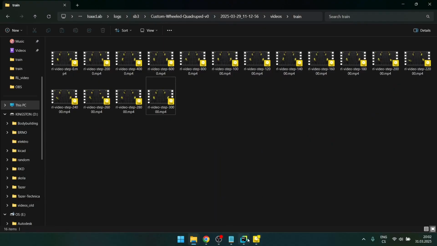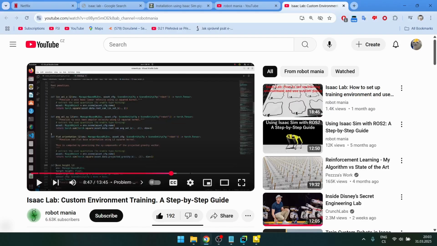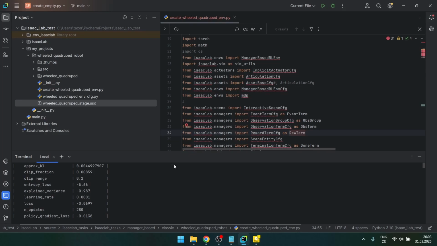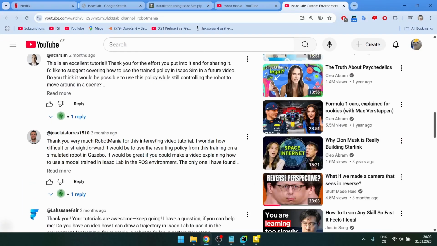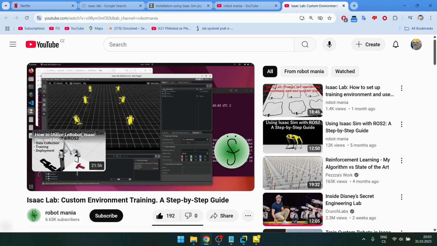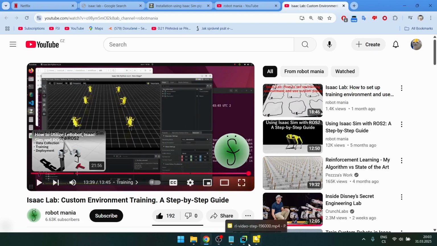I used the basic configuration the Robot Mania guy had, and it didn't turn out great, and I think he said in the comments that he had to run it a few times before he got decent results. Yeah, his one was working great. So mine didn't quite work.